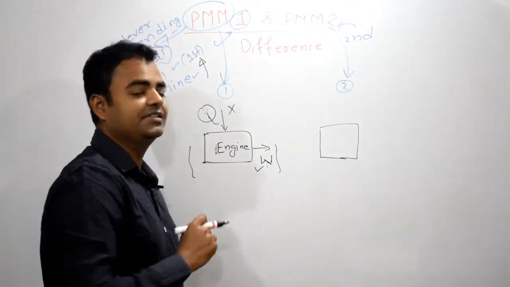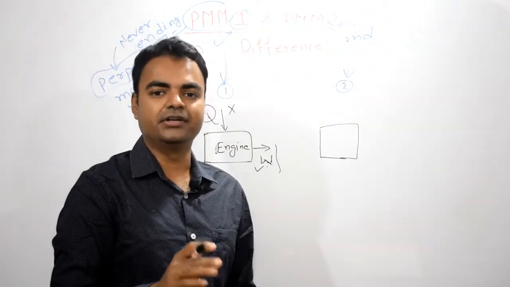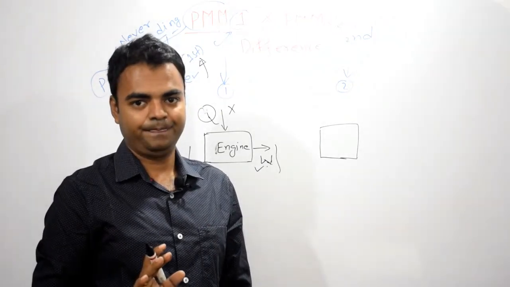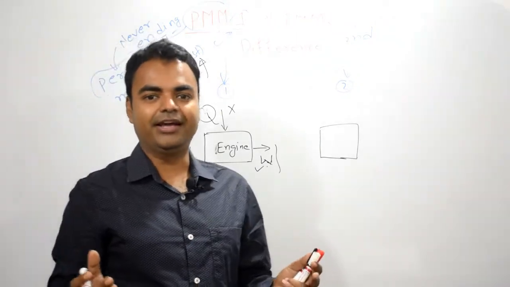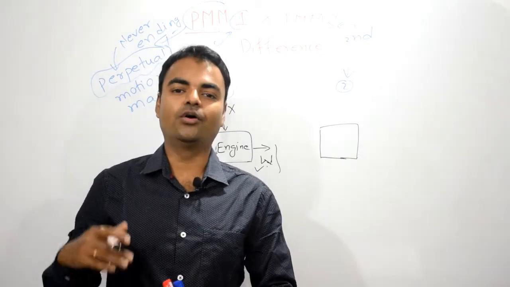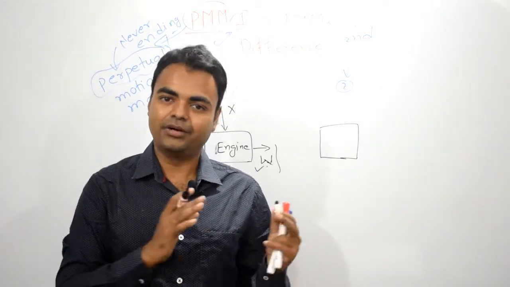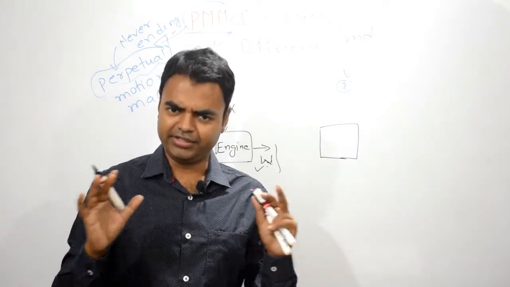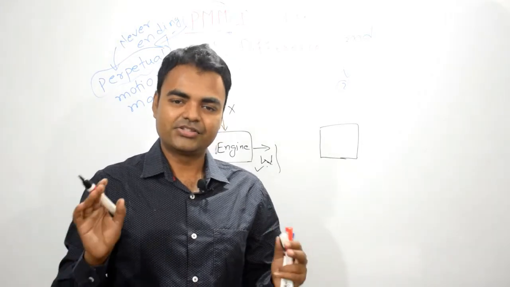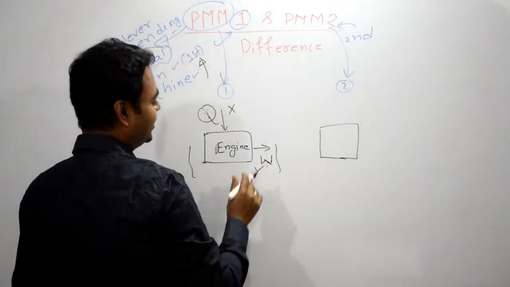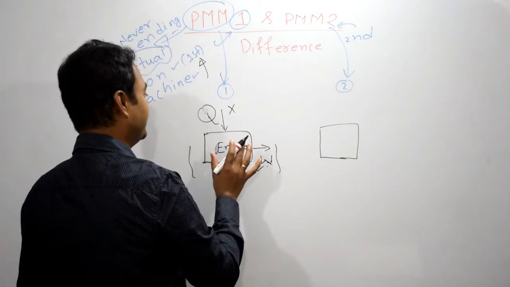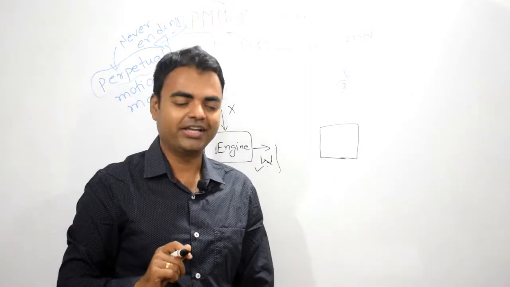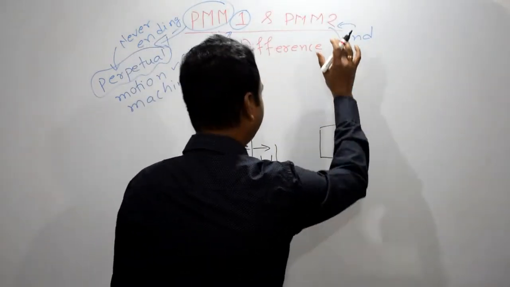Practically, it is impossible to design a device which can give us continuous output without giving any input. Even in life it is not possible. If we do not study anything, how could we tell anything about that topic? If we know nothing about that topic, we cannot tell anything about it. It is sure shot. So in thermodynamics also, the definition of PMM1 violates the first law of thermodynamics. Okay, now let's move on to PMM2.